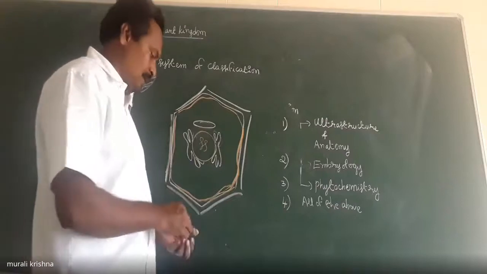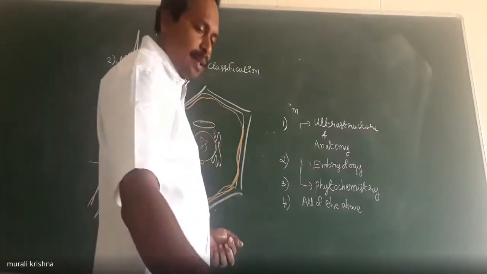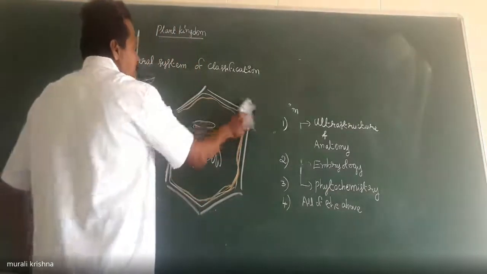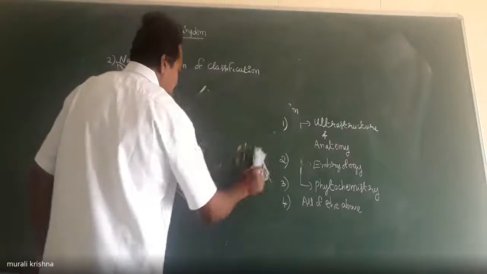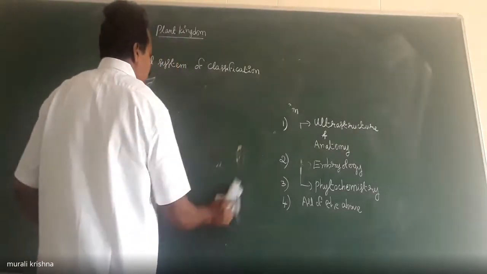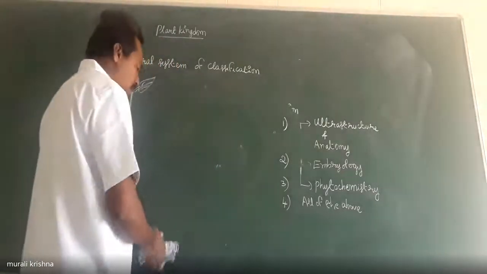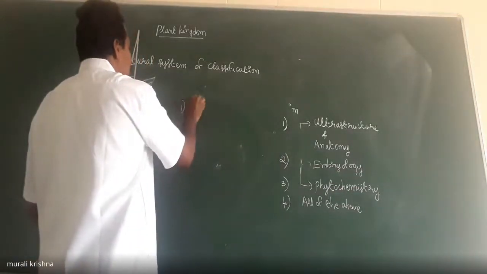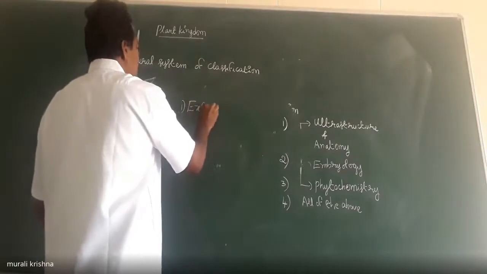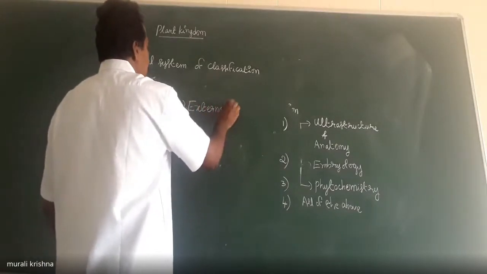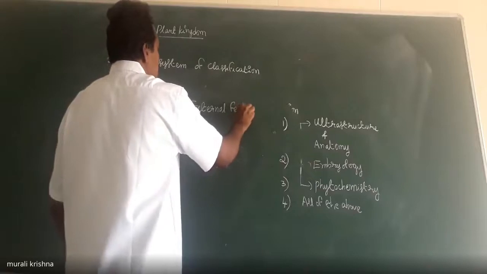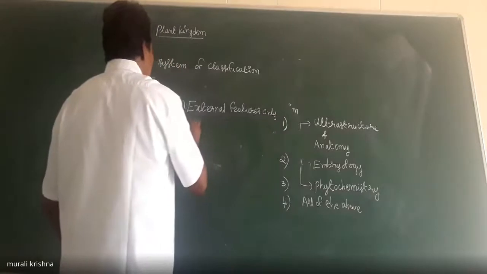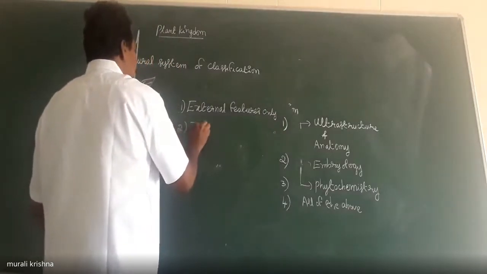Right. Which of the following characters are considered in natural system of classification? Option 1 is external features only. Option 2 is internal features only.